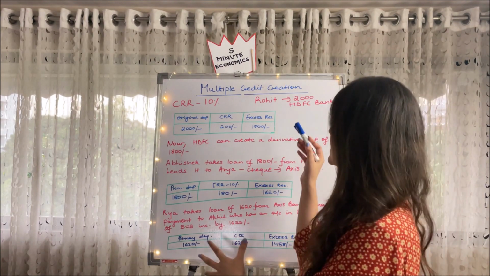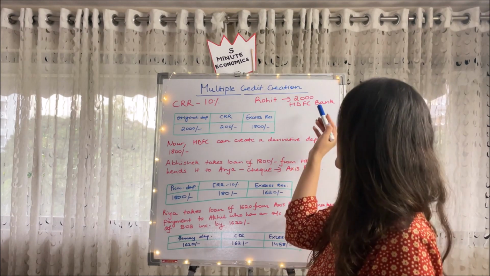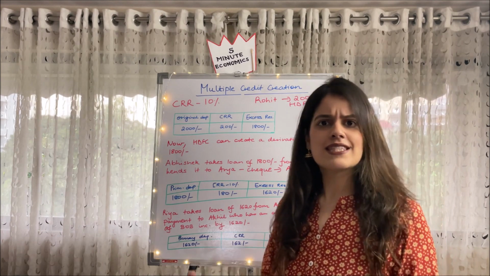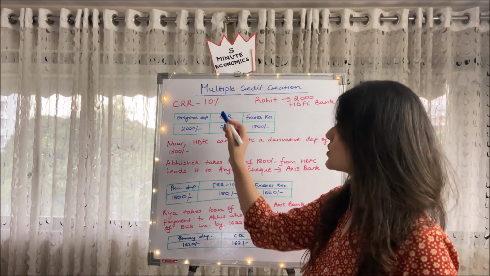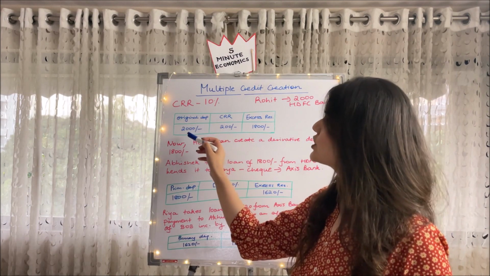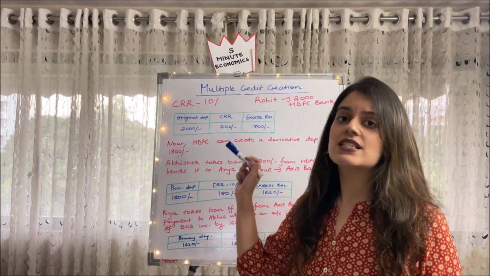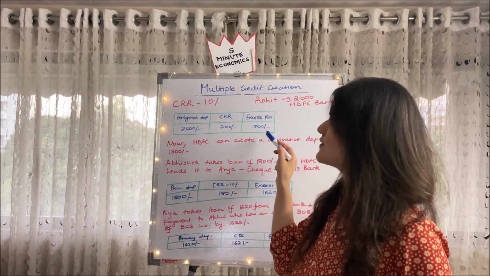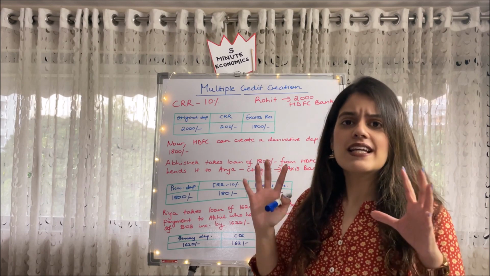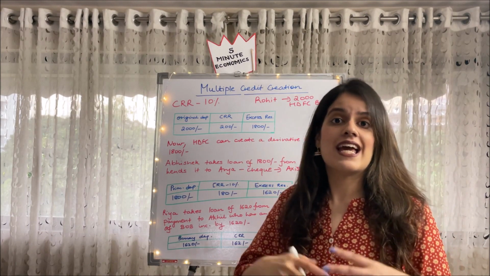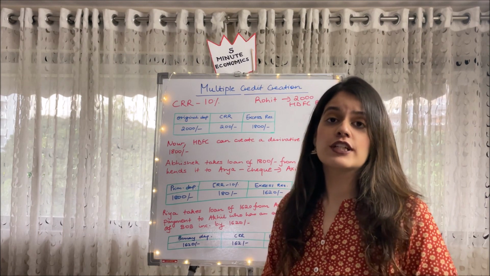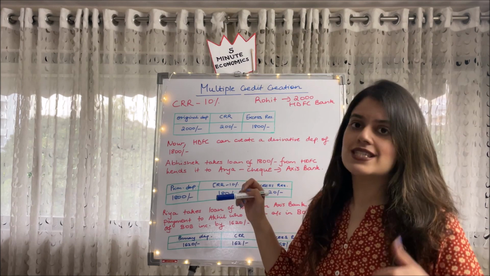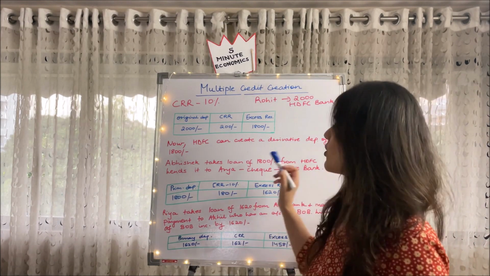Okay, so now let's get started with Rohit. He is a guy who has a bank account in HDFC Bank, and he goes and deposits 2,000, his savings, in the HDFC Bank. So this is the balance sheet of HDFC Bank. We have the original deposit of 2,000, CRR is 10%, so they have to keep 200 as a reserve, whereas the excess reserve is 1800 with HDFC, right? So that 1800 is the amount which HDFC has in excess, and it can use it for further lending to someone else.